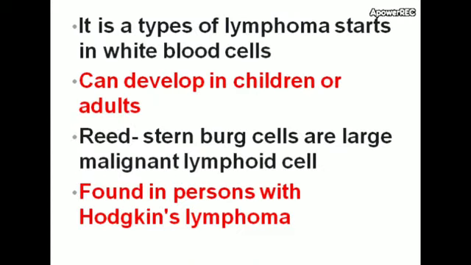Hodgkin's lymphoma is a type of lymphoma that starts in white blood cells. It can develop in children or adults. Reed-Sternberg cells are large malignant lymphoid cells found in persons with Hodgkin's lymphoma.